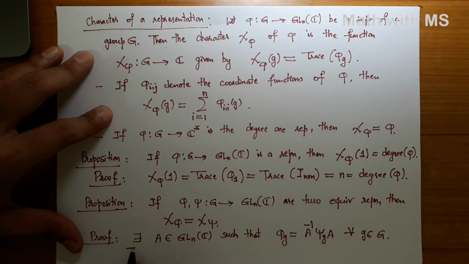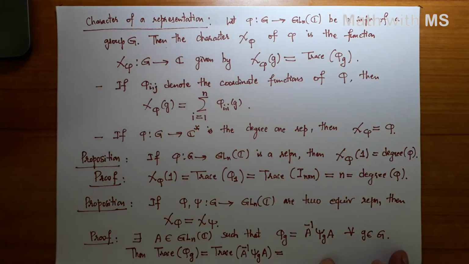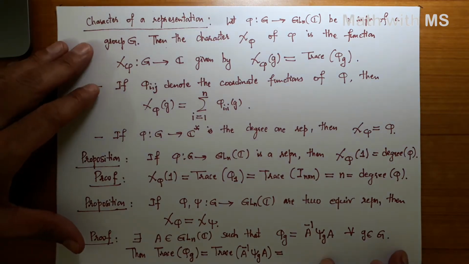But then what is the trace of phi g? The trace of phi g, by definition, is the same as the trace of A inverse psi g A. But we know that trace of AB is the same as trace of BA for any two square matrices A and B, right?